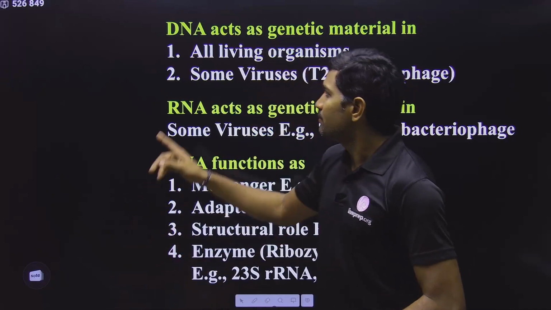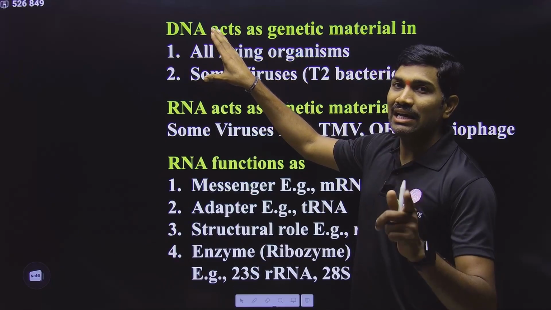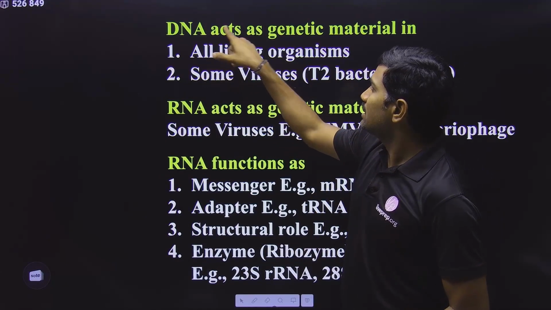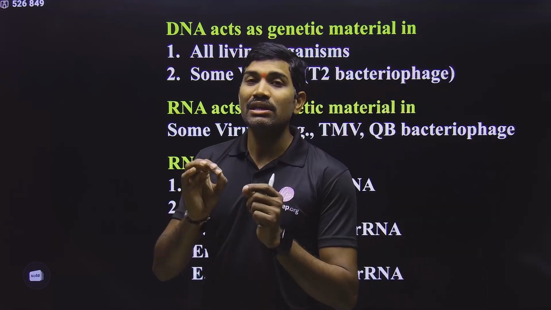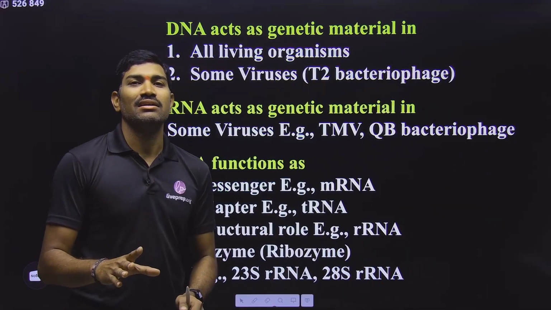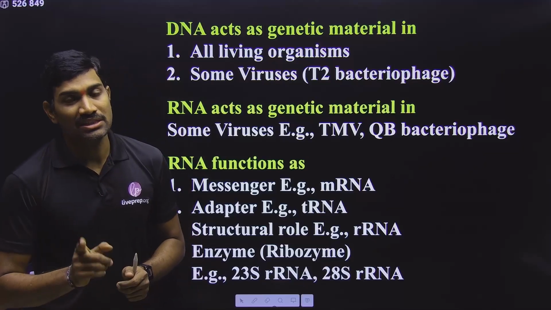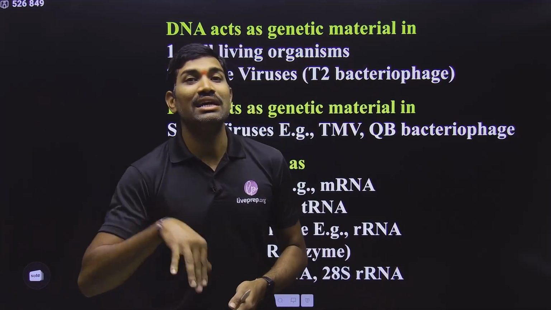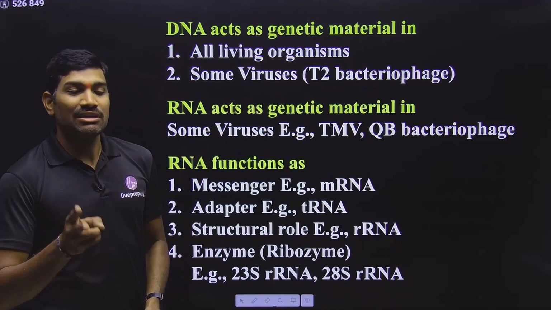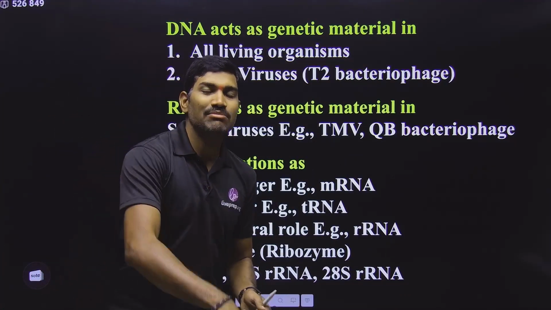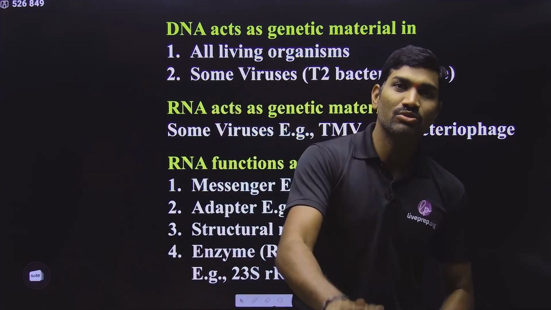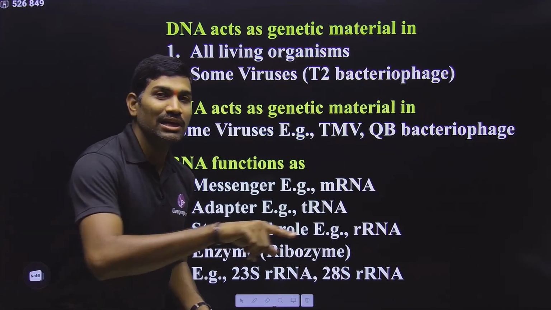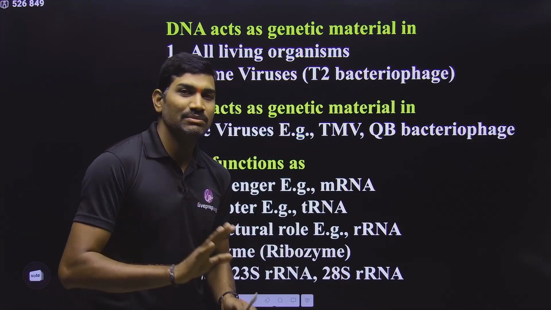This is very important. This basic information I have already covered under the cell chapter also, but once again I am telling you here, so please go through this. Here DNA is acting as genetic material. Yes, if an organism contains DNA, definitely DNA will be the genetic material. Please understand this. If an organism has DNA, in many cases it also has RNA. If both DNA and RNA are present in the same cell, then who will act as genetic material? It is only the DNA. Please understand all these things. If DNA is not present, then only RNA will act as genetic material. So please observe all these points.